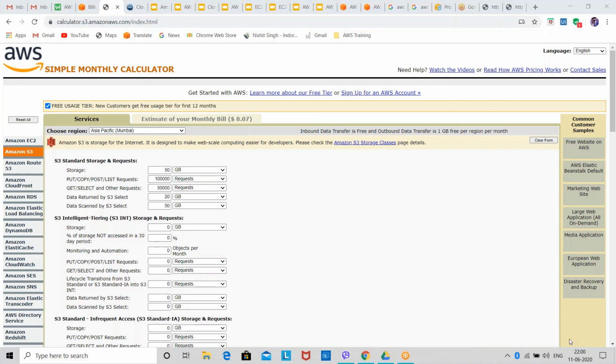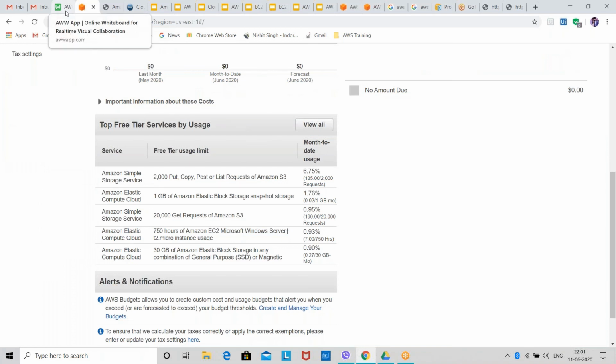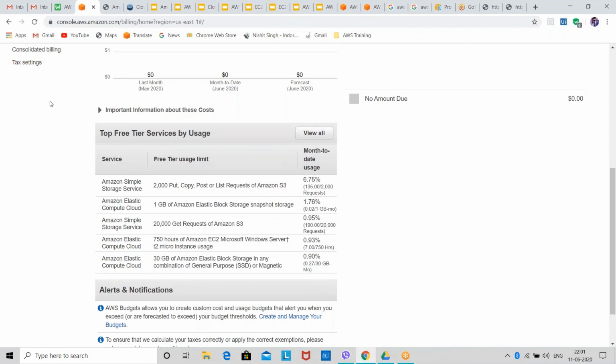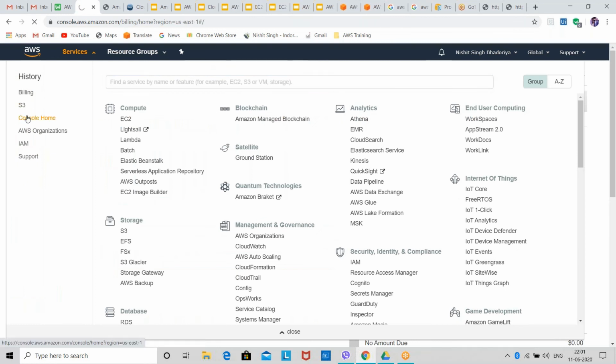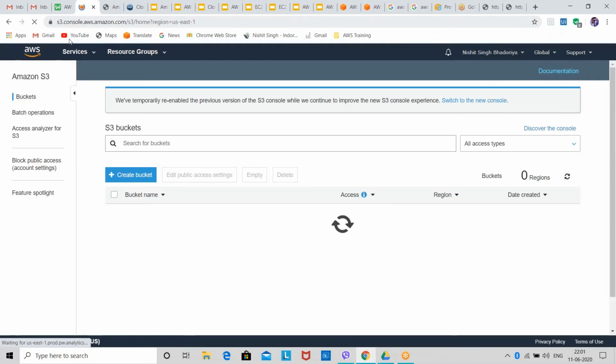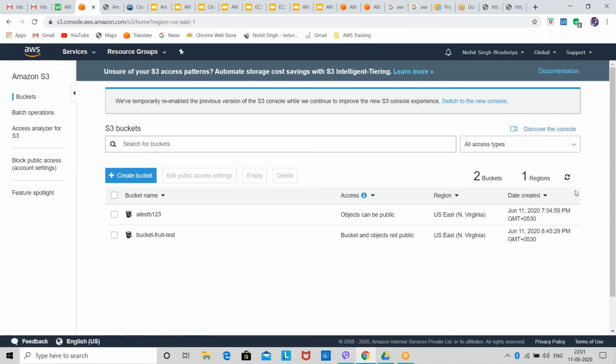Okay. So are you clear till now? Have you understood what S3 is, how we can create S3 buckets, how we can create lifecycle policies, how we can replicate our data and all? Are you clear, or do you have any doubts?